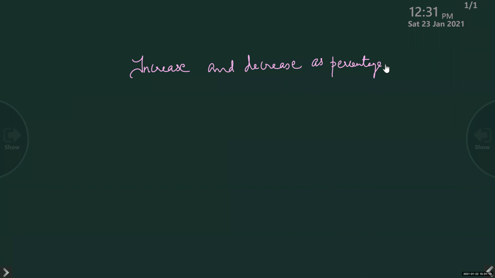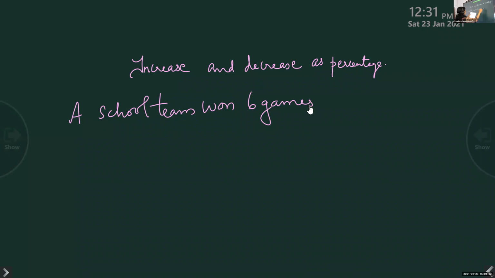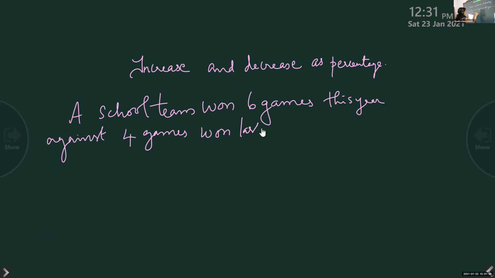I'll explain through one question. A school team won 6 games this year against 4 games won last year. What is the percent increase? Here, one formula is there. You have to use that.